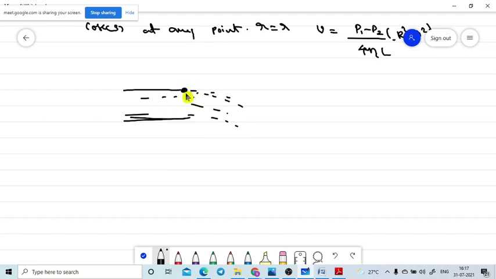If you put your finger here, the fluid comes out with more velocity. If you put your finger here, the fluid comes out with less velocity. If you have a bore well in your agriculture field, you can easily find this out.